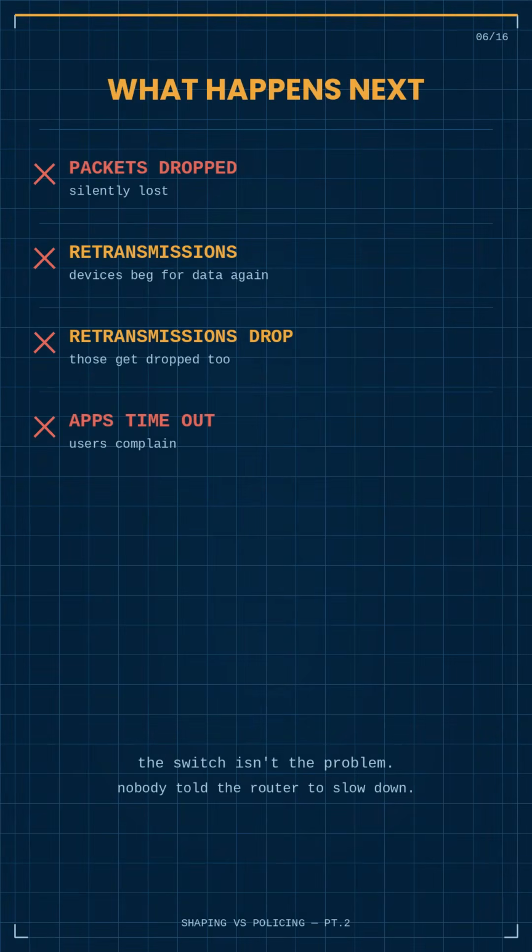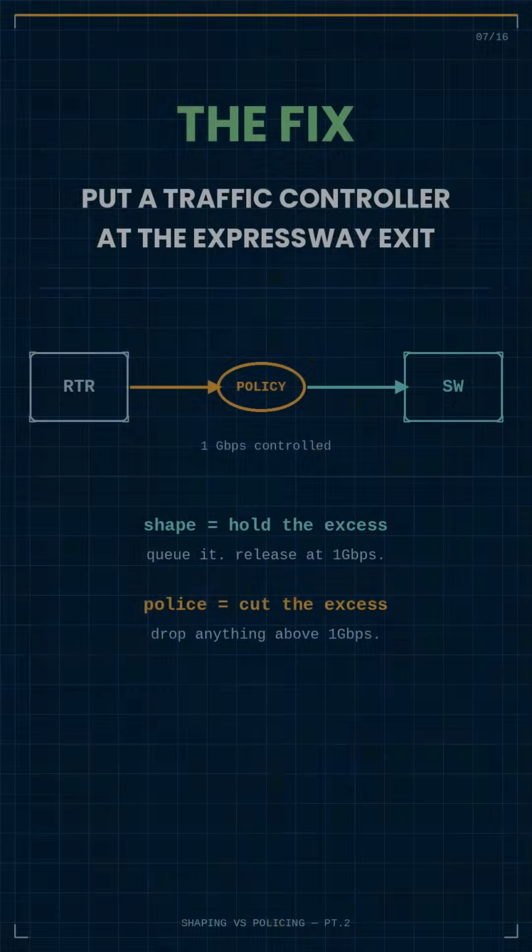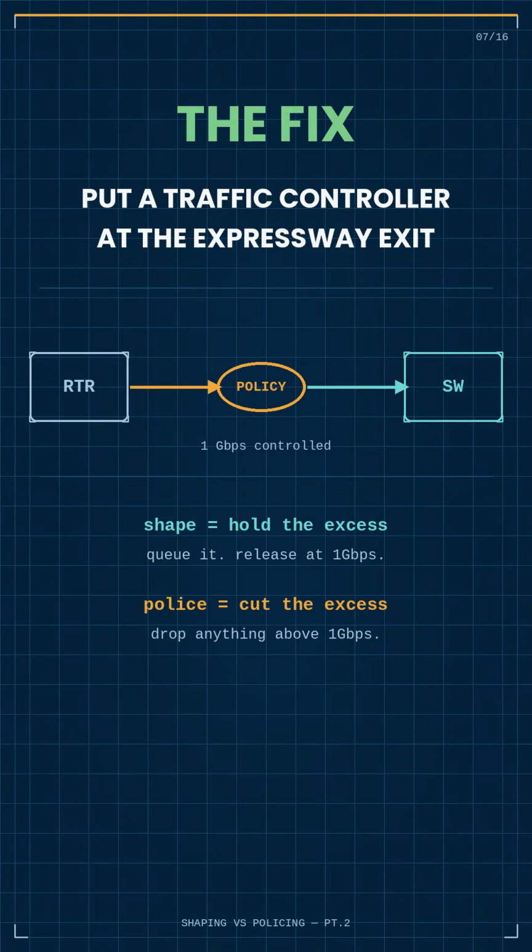They request retransmissions. The retransmissions arrive, and some of those get dropped too. Your network slows down. Applications time out. Users complain. And the problem isn't the switch. It was never the switch. The problem is that nobody told the router to slow down.